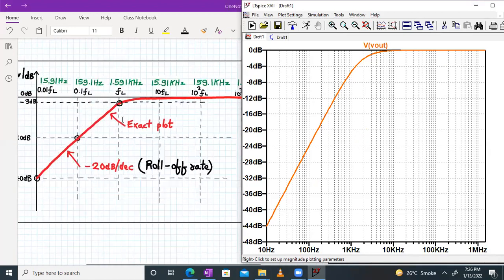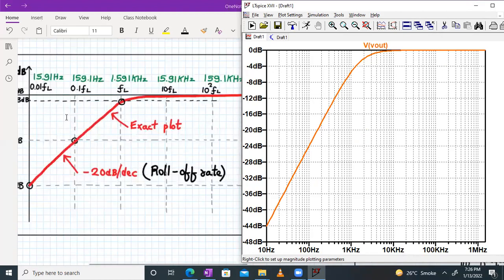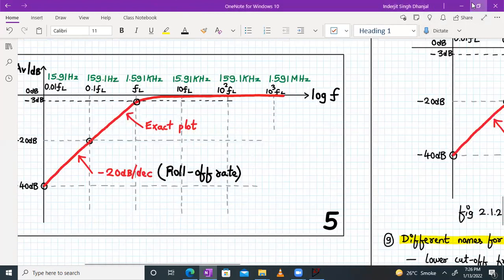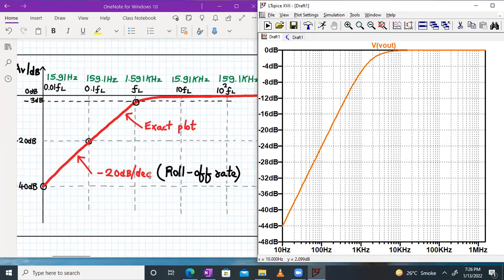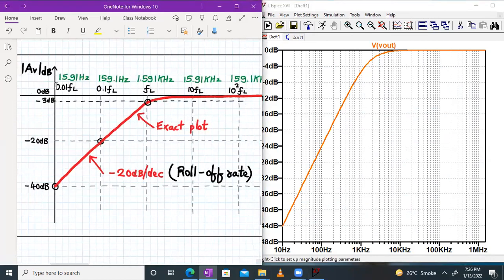right? On the left-hand side, we have estimated it by the analysis. Let me take it slightly so that both the plots are visible together. Yeah. So I guess both the plots are visible now. So at 0.01 FL, that is 15.91 hertz, your gain should be minus 40 dB.